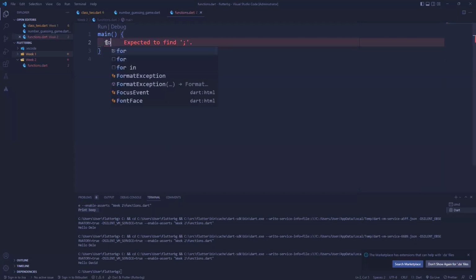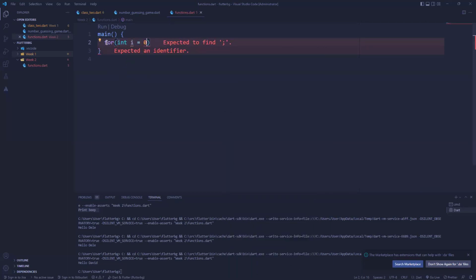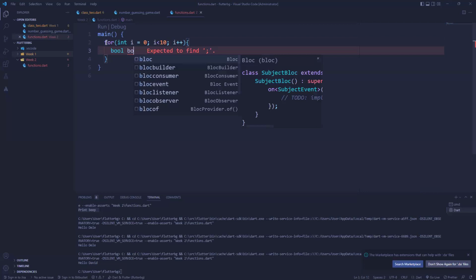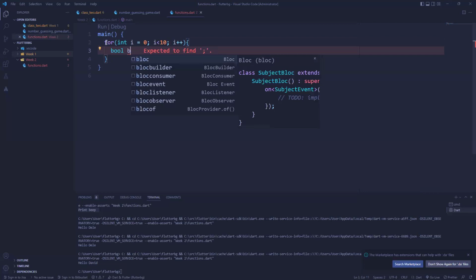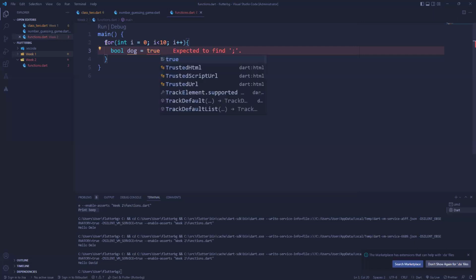So let's say I just have a for loop. Of course, I've done this. I'll say int i equals 0, now i less than 10. Remember, these are the conditions, and then let's increment i. For this given expression, I want to do something. So let me create a bool, let's say dog, equals true.